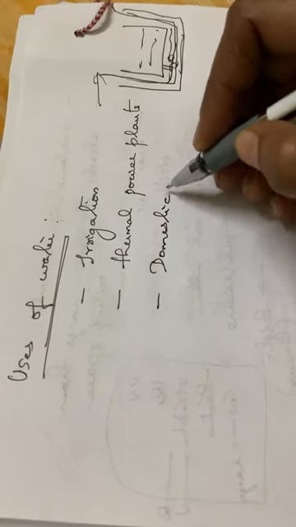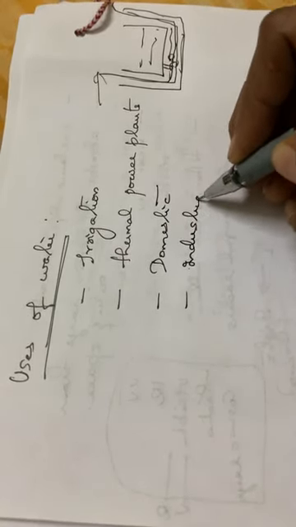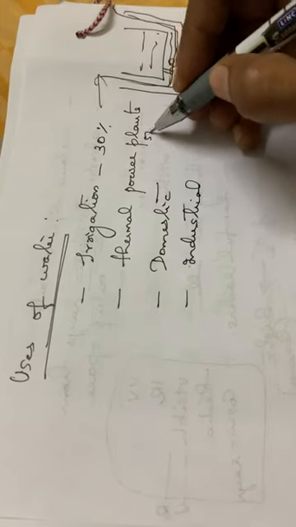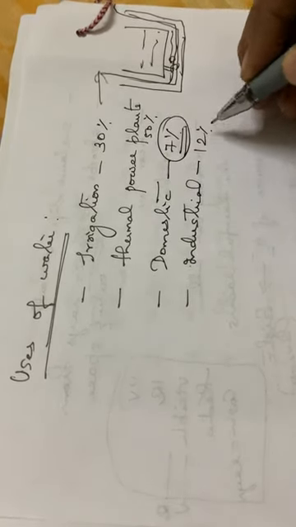Again, water is used for domestic purposes, and for industrial consumption also. For irrigation, about 30% of the total water is used up. For thermal power plants, about 50% is used up. For domestic purposes only 7%, the least, and for industrial consumption about 12%. So these are some of the uses of water.